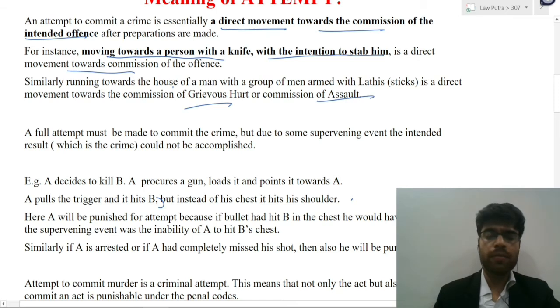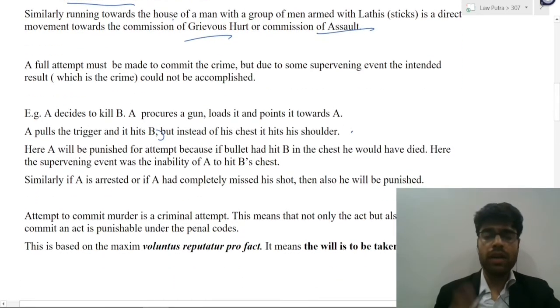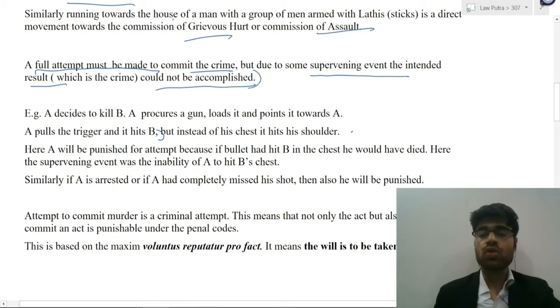Now it is very important to understand that a full attempt must be made to commit the crime, and only because of certain supervening event the intended result, that which is the crime, could not be accomplished. So supervening events are basically outside events which are beyond the control of the accused.